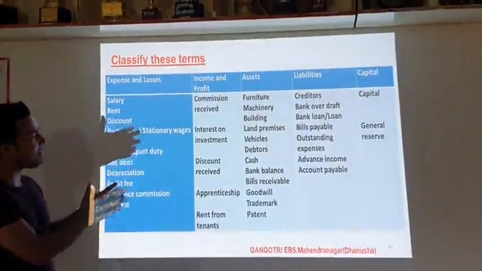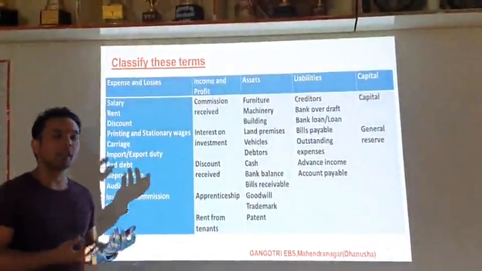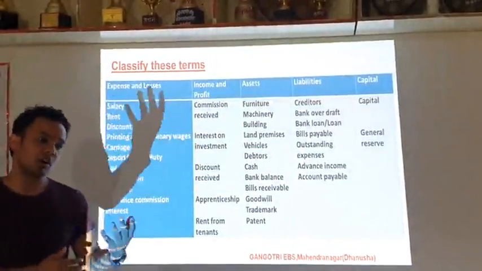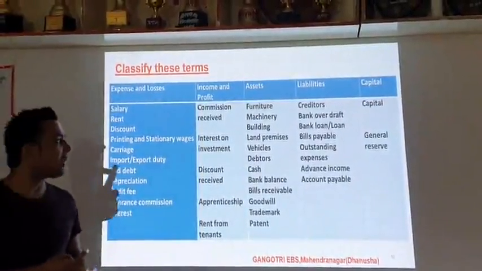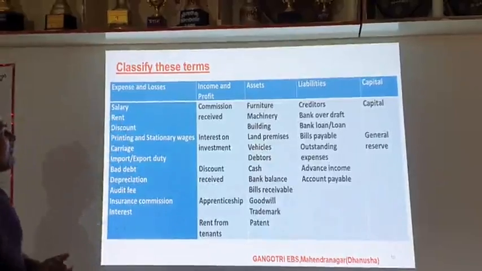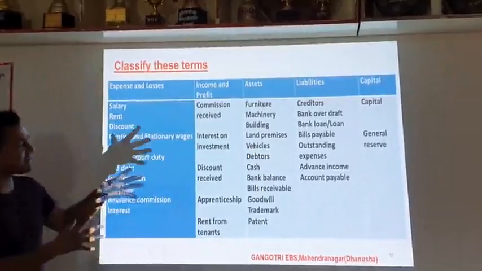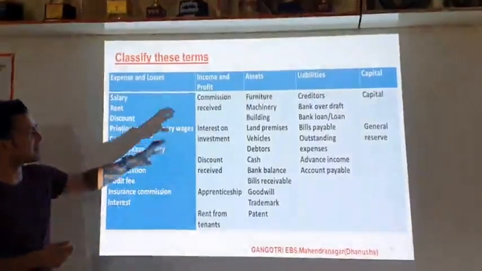These are examples of assets, the things that we have. And there are liabilities, meaning the amounts which are payable to others, like creditors, bank overdraft, bank loan, bills payable, outstanding expenses, advance income, accounts payable. These are some examples of liabilities. There are many liabilities and many assets, but here are some examples.